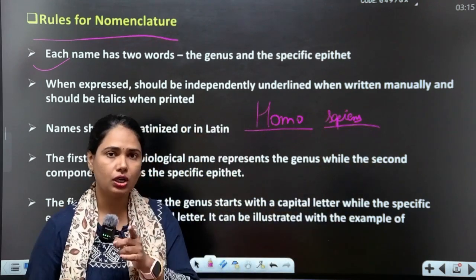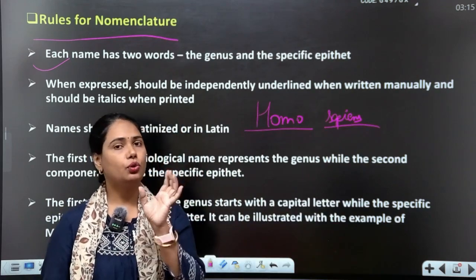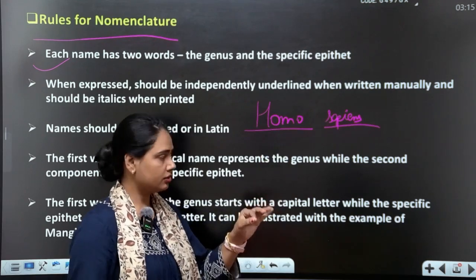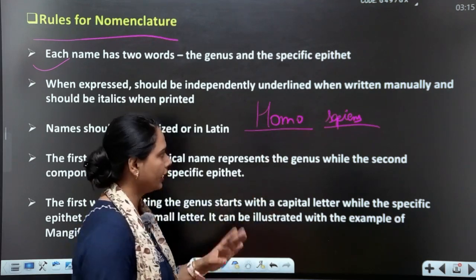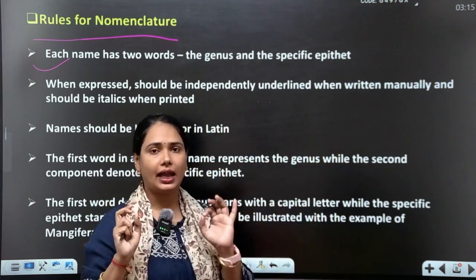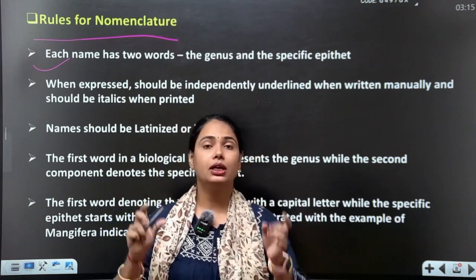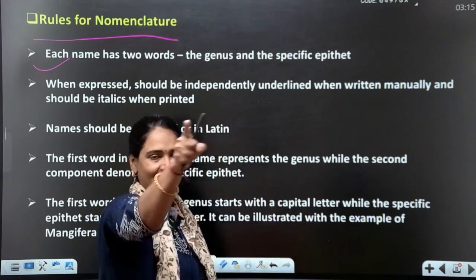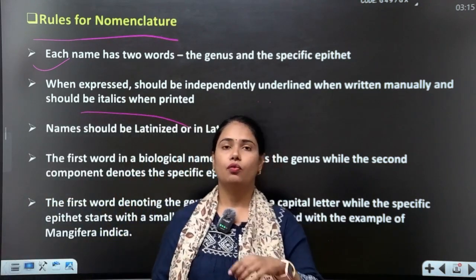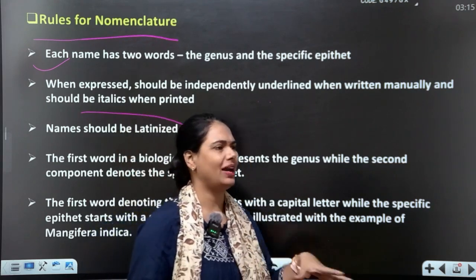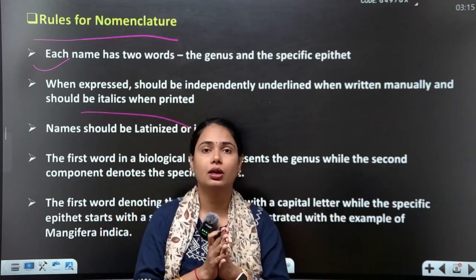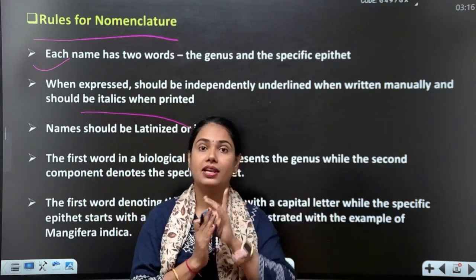Underline because there is a rule. If you are writing a scientific name, underline the genus and underline the species name, separately. Now if you type or print that scientific name, it should be in italics. Yes, it should be in italics. And now from where do these words come? Homo, Panthera, leo, sapiens. These words come from the Latin language.